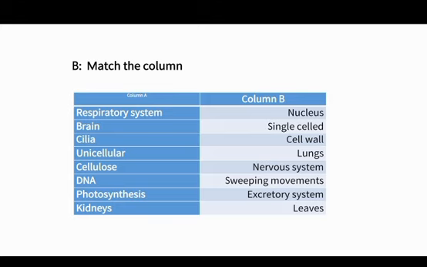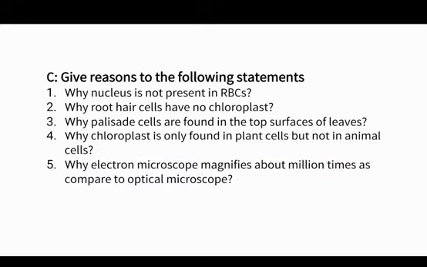Now we have done 2 exercises. Move toward the third one, which is C. Give reasons to the following statements. So students, for the reasons, you also have to read your book chapter number 1, cell, tissue and organ, very efficiently. Okay, so number 1 is: why is nucleus not present in RBCs? RBCs, the red blood cells. Why is nucleus not present?